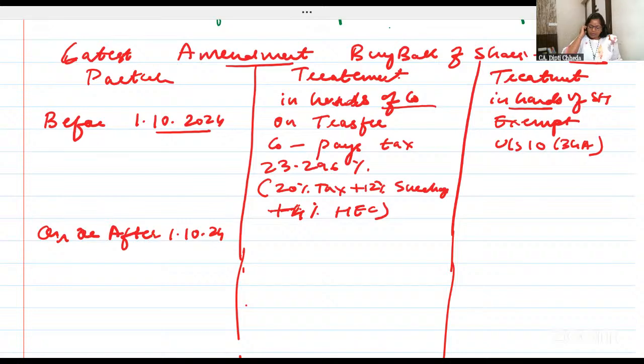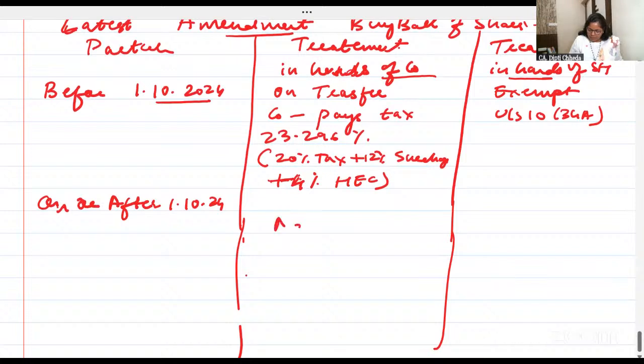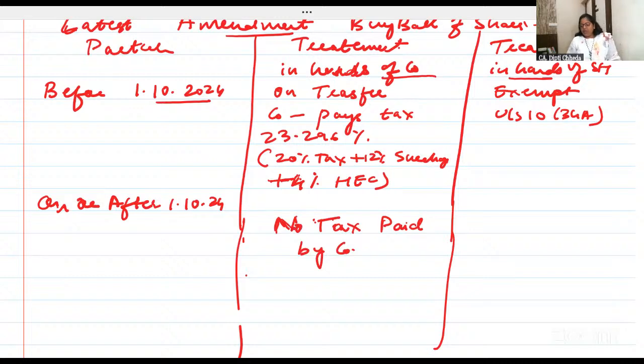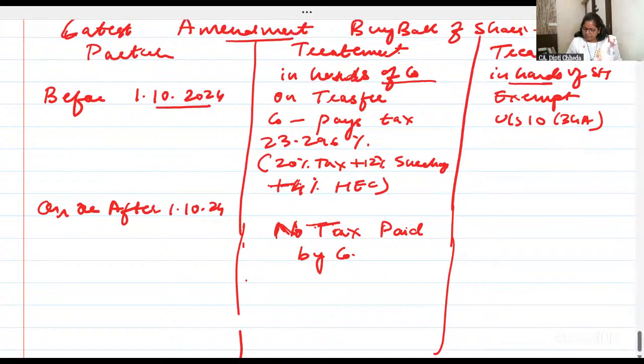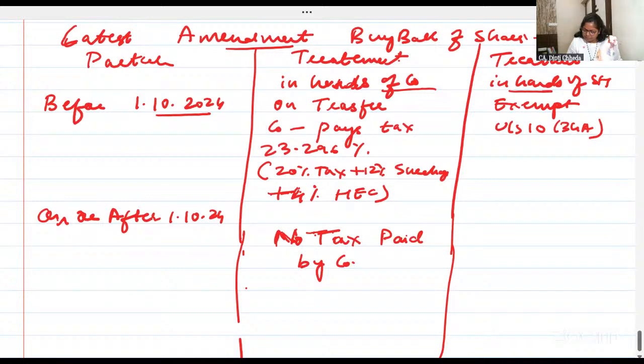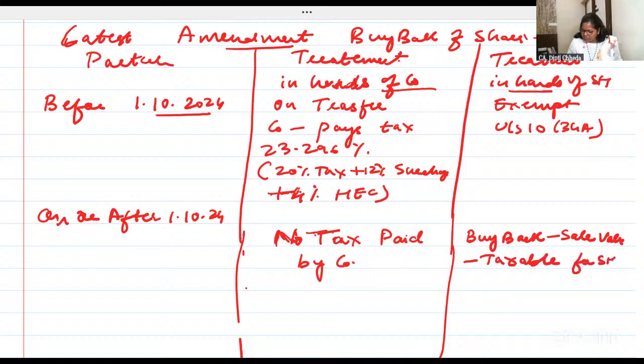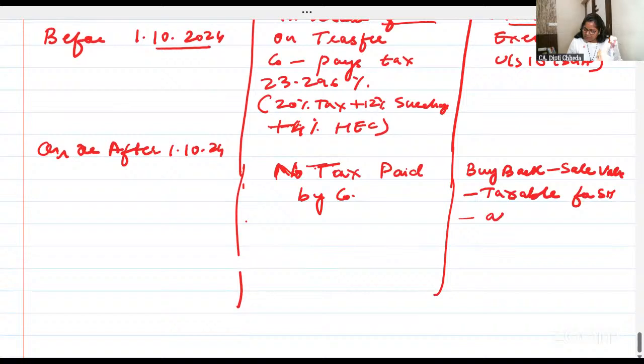On or after 1st October 24, what will we do now? No tax is paid by the company. कोई टैक्स पे नहीं करेगी. Shareholders: the buyback sale value is taxable for shareholders as dividend.